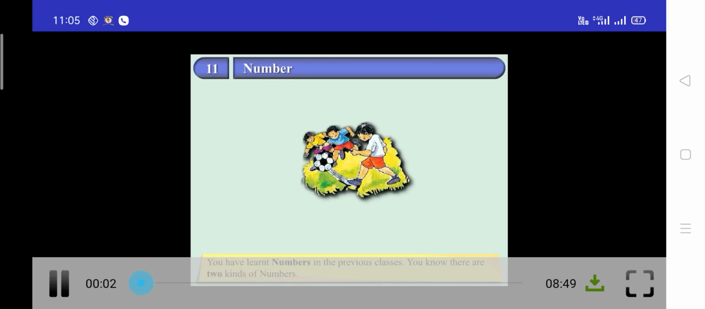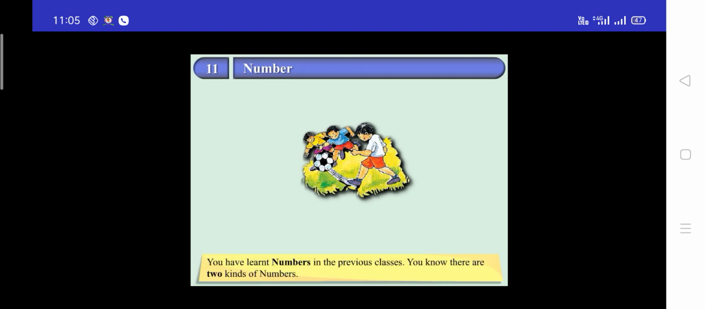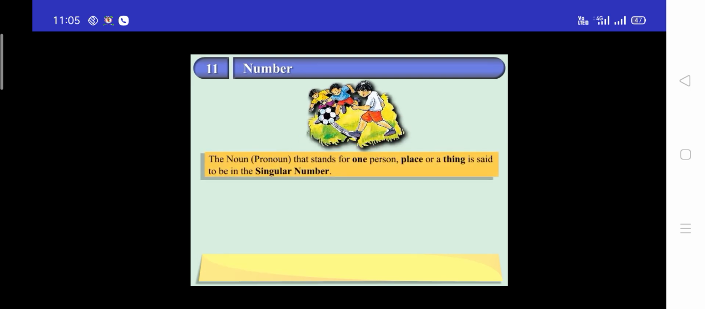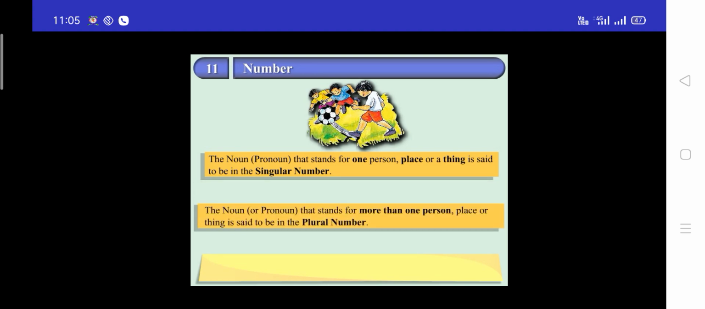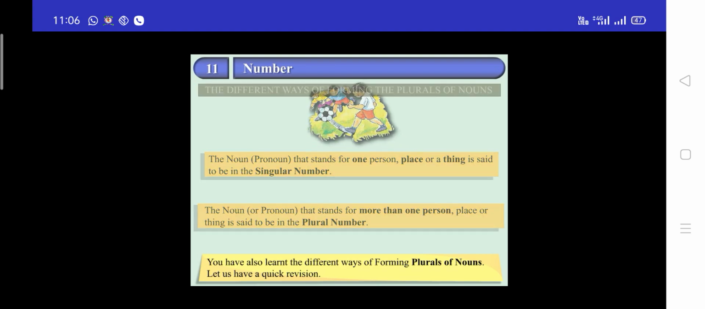Number. You have learned numbers in the previous classes. You know there are two kinds of numbers. The noun or pronoun that stands for one person, place or thing is said to be in the singular number. The noun or pronoun that stands for more than one person, place or thing is said to be in the plural number. You have also learned the different ways of forming plurals of nouns. Let us have a quick revision.